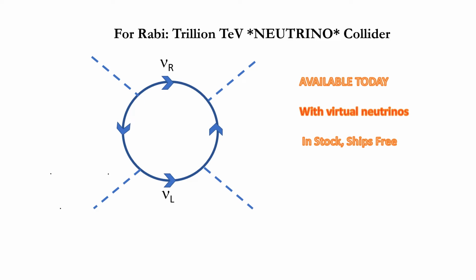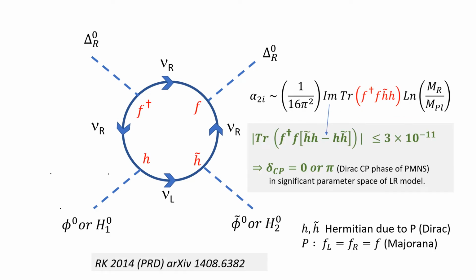So what we have in stock today is the collider with virtual neutrinos, right? So you have virtual neutrinos now colliding, but this data is already known, and it is tabulated in terms of Feynman diagrams. So basically, it's the same collision. Here the neutrinos are virtually generated between the scale MR and M Planck, so it could be at 10 to the 15 GeV to 10 to the 18 GeV. We know the answer of this collision.